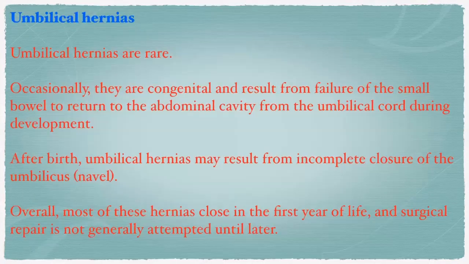Coming to another variety, umbilical hernias. They are rare. Occasionally, they are congenital and result from failure of the small bowel to return to the abdominal cavity from the umbilical cord during development. We have already seen umbilical hernias in the previous class on the umbilicus. After birth, umbilical hernias may result from the incomplete closure of the umbilicus. Overall, most of the hernias close in the first year of life, and surgical repair is not generally attempted until later.